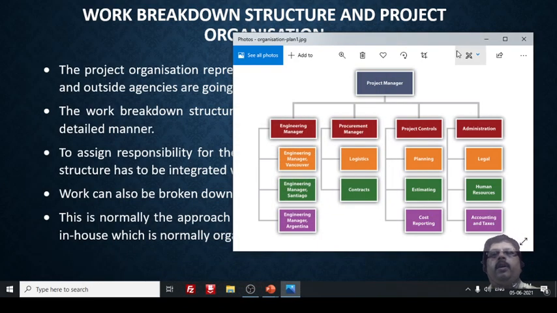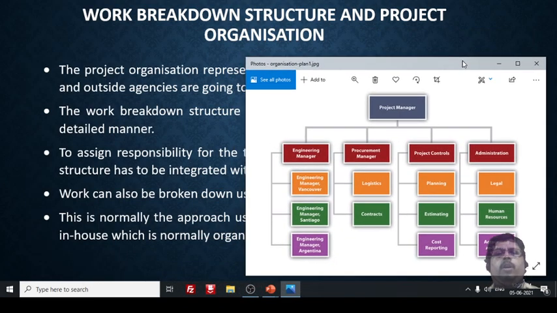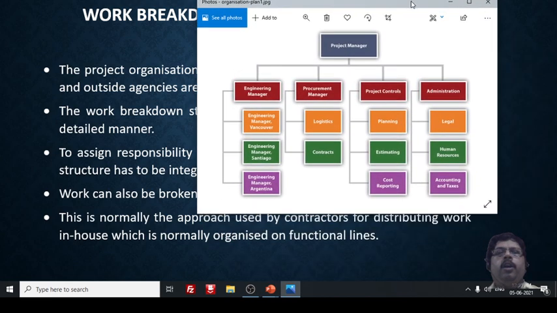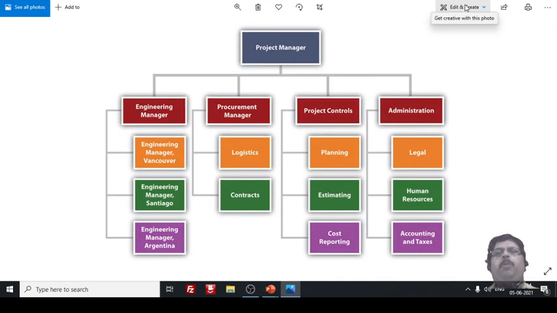See here, I have a diagram for a project organization chart. If you look into this project organization chart, I know that many of you may be wondering whether the work breakdown structure is similar to the project organization chart. It is not like that. In brief or in detail, whatever it is, I will discuss it in the next topic also.